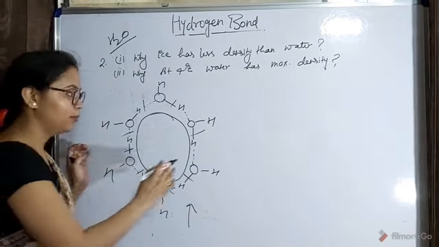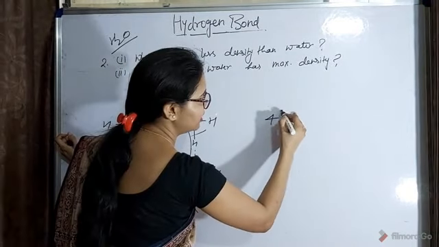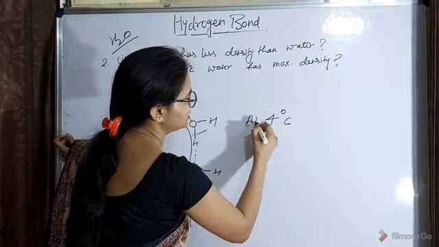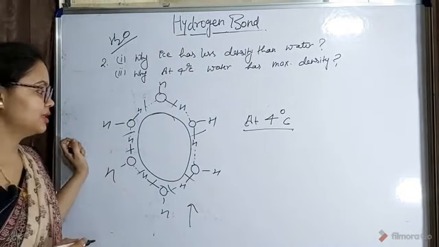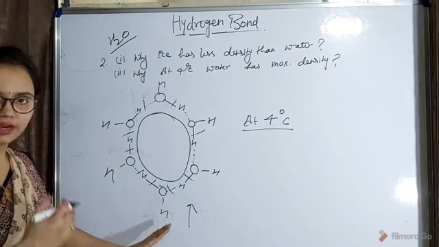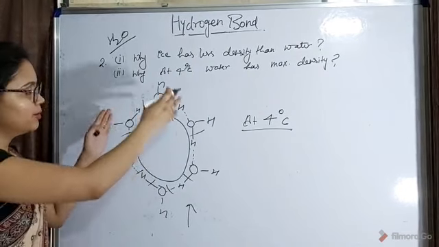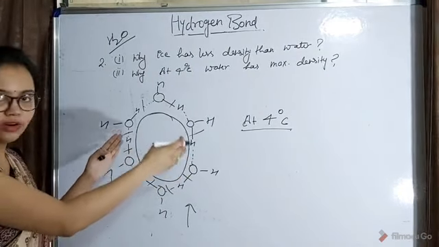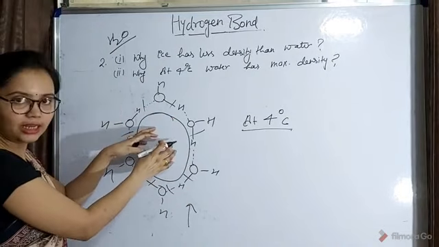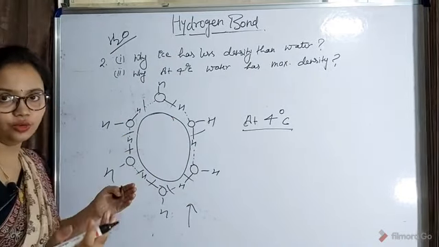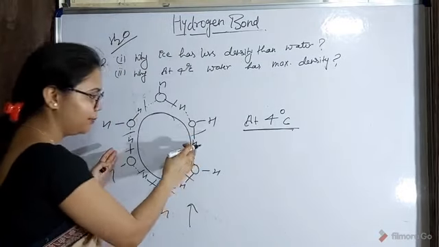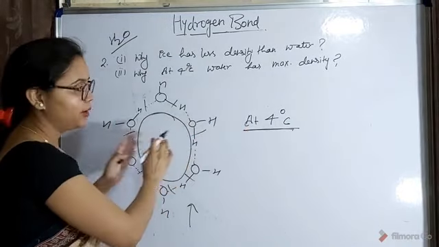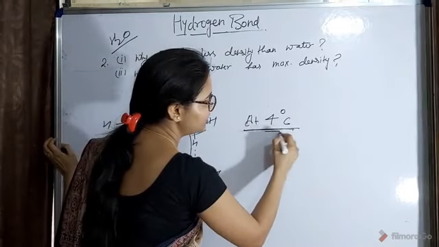But why are we saying that specifically at 4 degrees C water has the highest density? When we start providing heat, all the bonds will break and the molecules will occupy this area and density will increase. It will happen up to 4 degrees C. But after 4 degrees C, what happens?